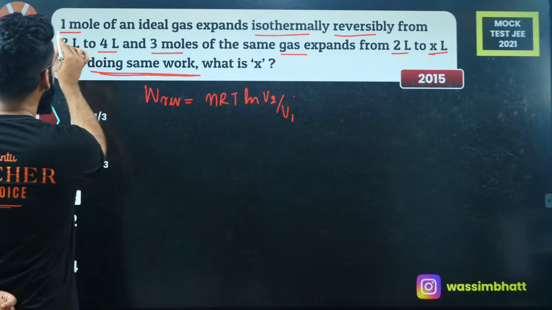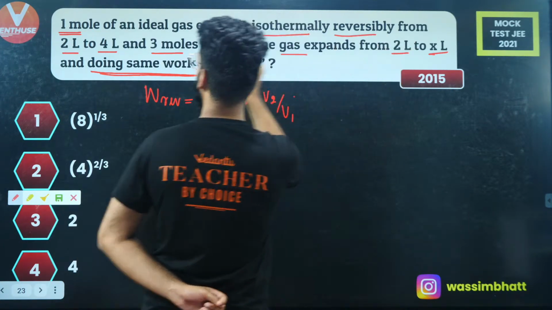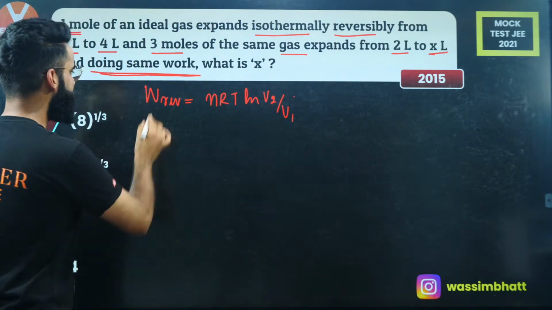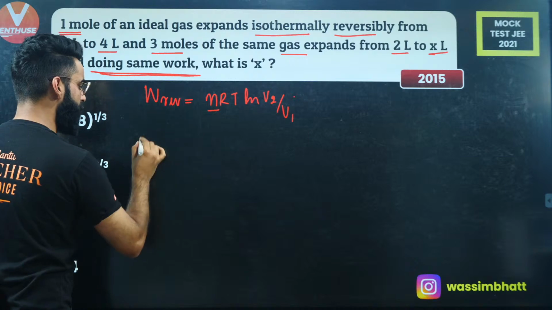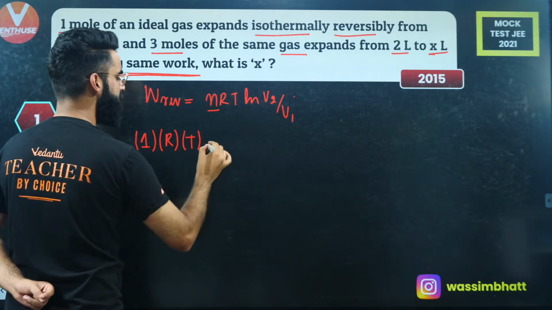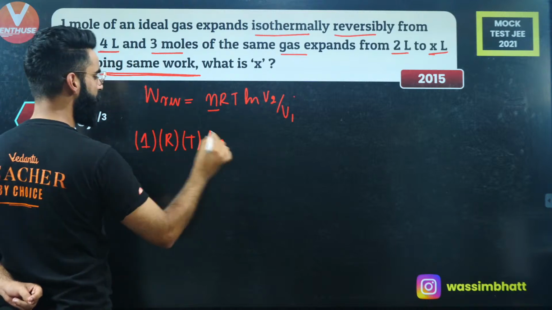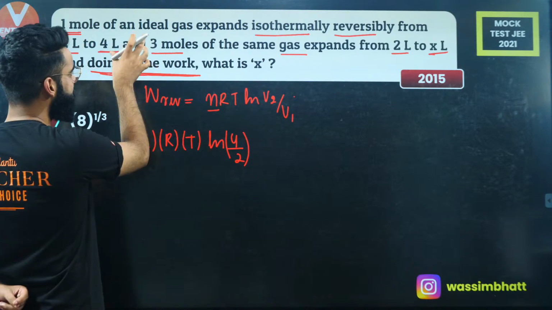Now first case, we have 1 mole of an ideal gas expanding isothermally from 2 liters to 4 liters. Let me apply the same formula. Work done in the first case is going to be n, the number of moles, 1, R, T, ln of V2 by V1. V2 is the final volume, which is 4. V1 is the initial volume, that's 2. This is the work done in the first case.